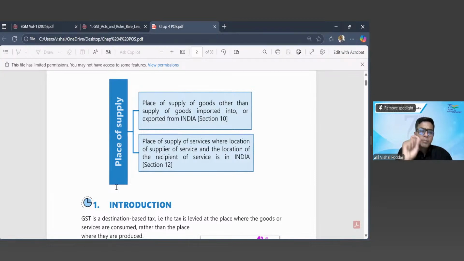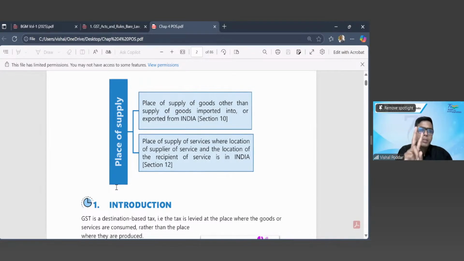Now, as ma'am informed, two sections are not applicable, section 11 and section 13. But let me inform you what they are so that at least you will know what you don't know. My teacher used to tell me, you should know what you know, but more importantly, you should know what you don't know. So if you are not studying section 11 and section 13, at least you should know what you are not studying. Correct? Now, supply of goods has two sections, 10 and 11. Supply of service has two sections, 12 and 13.